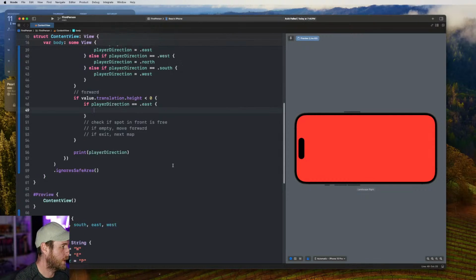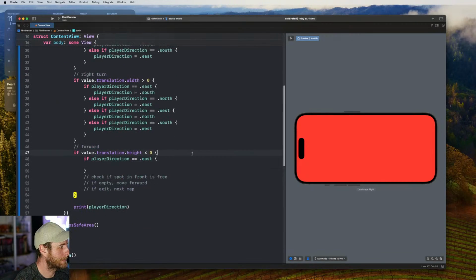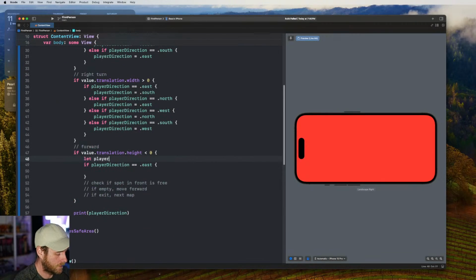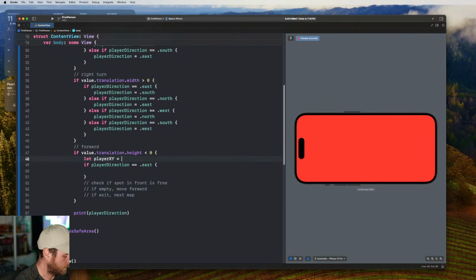So we can go to the grid. If we got to keep track of player X, Y... I don't think I'm going to get very far today.